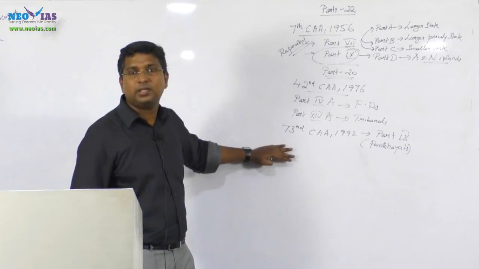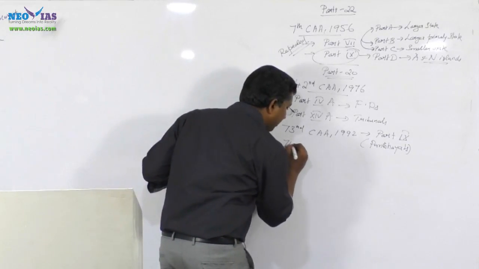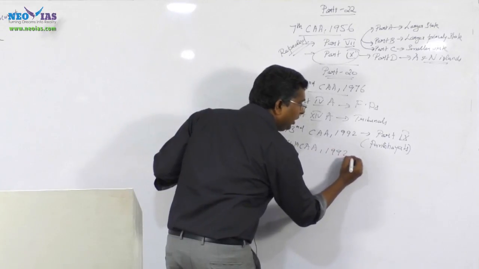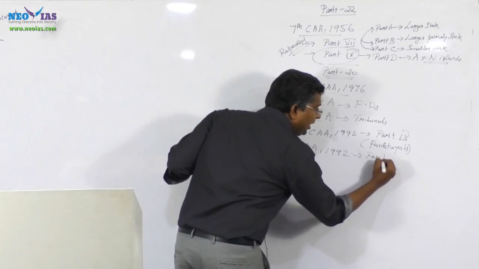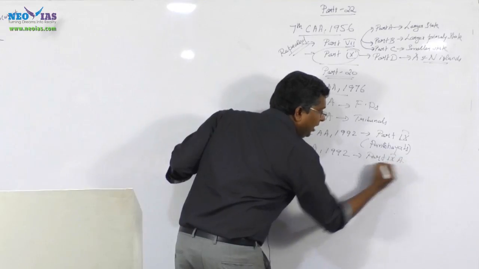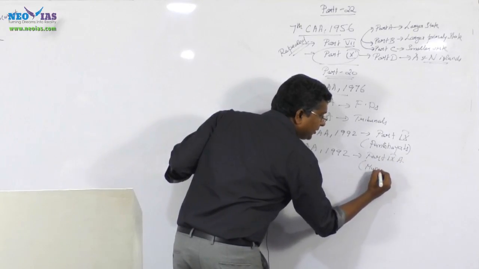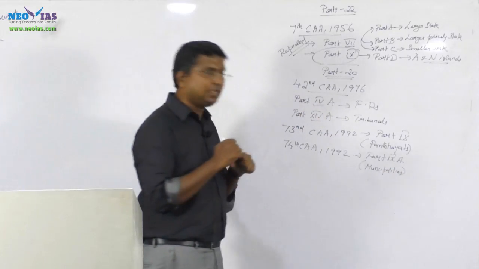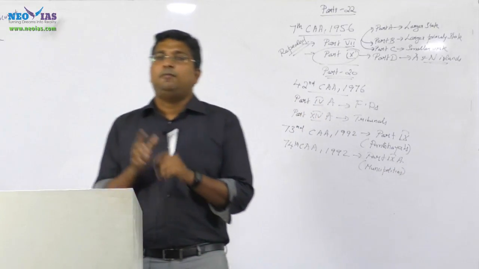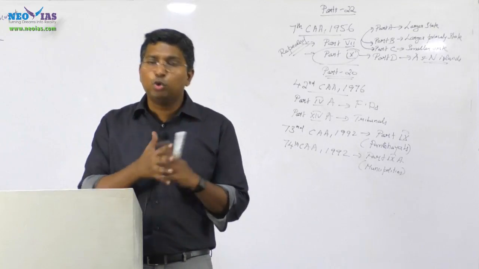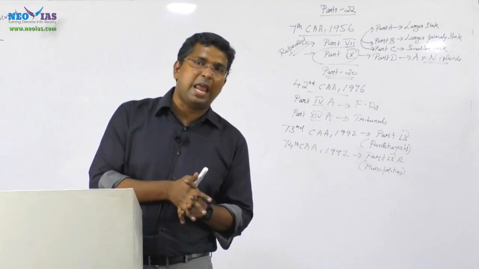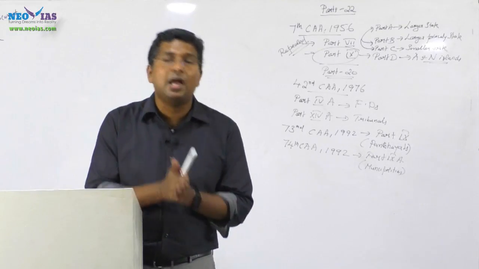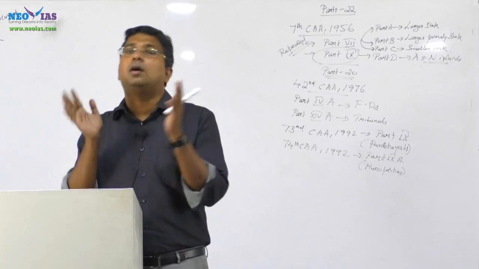Now the 74th Constitutional Amendment Act 1992 inserted Part 9A, which talks about municipalities. So after the 73rd and 74th Constitutional Amendment Acts, we were having 24 parts. The 2 new parts were Part 9 and Part 9A, which are 2 very important parts. Part 9 deals with Panchayat, Part 9A deals with municipalities.